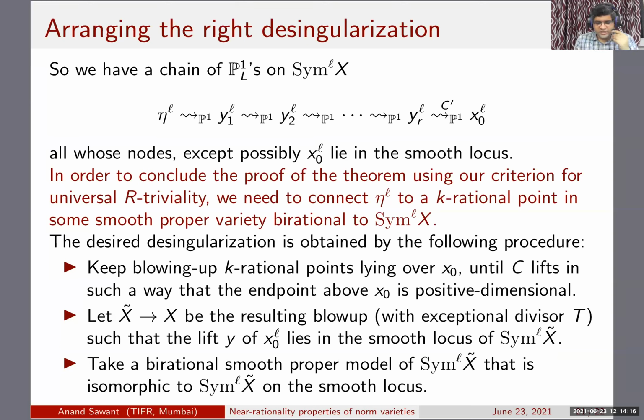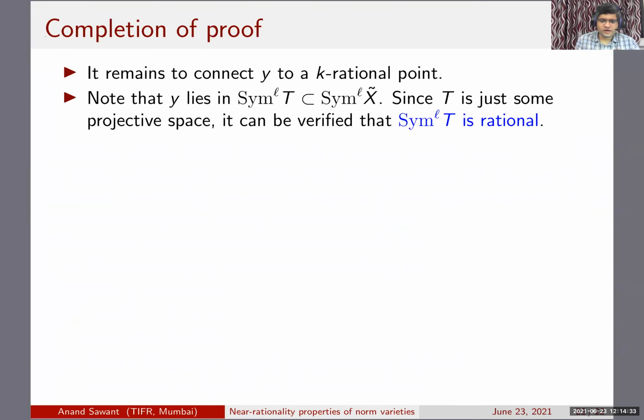But the part that is still slightly unclear is that the endpoint, which is over x0 to the L, is positive dimensional. So you still have to connect it to a K rational point, and that requires a small argument. It remains to connect this final lift to a K rational point.